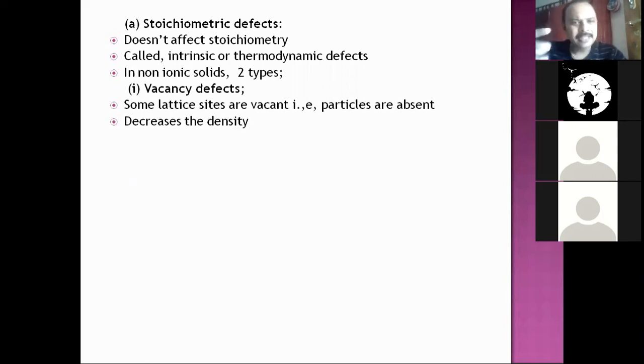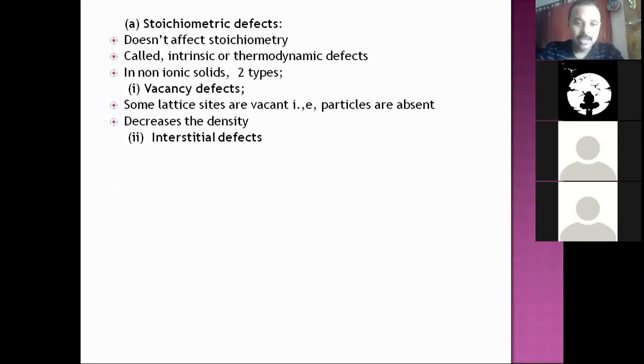Okay, so some particles will be absent in the lattice. If particles are absent in the lattice site, they are not present in the entire solid. So when particles are absent, mass decreases in the solid. When mass decreases, mass by volume density also decreases. So as vacancy defect increases, density decreases. The solids with vacancy defect have lesser density when compared to non-defective solids.